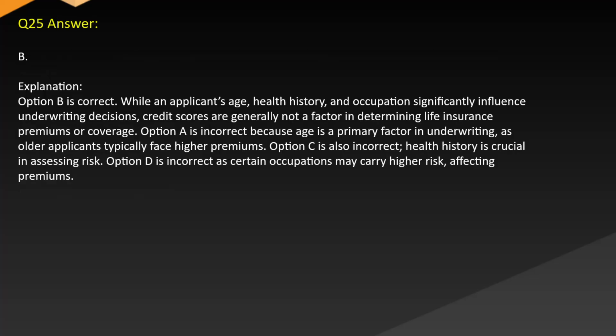Answer B. Explanation. Option B is correct. While an applicant's age, health history, and occupation significantly influence underwriting decisions, credit scores are generally not a factor in determining life insurance premiums or coverage. Option A is incorrect because age is a primary factor in underwriting, as older applicants typically face higher premiums. Option C is also incorrect. Health history is crucial in assessing risk. Option D is incorrect as certain occupations may carry higher risk, affecting premiums.